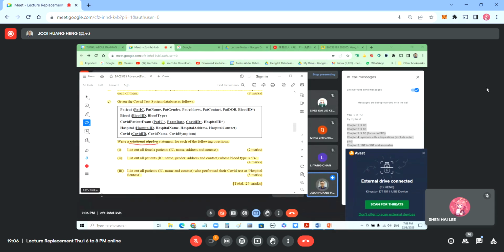In the past year, repeat students wrote a select statement. Can't help it. They don't know what a relational algebra is. They write a select statement for me. That is no longer at your level. Select statements are from the previous level, the database management course. This is not the same again. So relational algebra means you need to draw symbols.